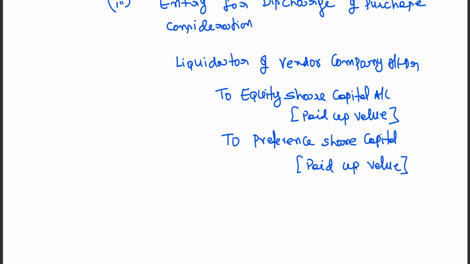Paid up value. And if there is any premium, like sometimes a 10 rupees share has been discharged at 12 rupees, the 2 rupees will be premium. If you got any premium, only the nominal value, paid up value to the extent of nominal value, will be recorded. Any excess payment is credited to securities premium account.